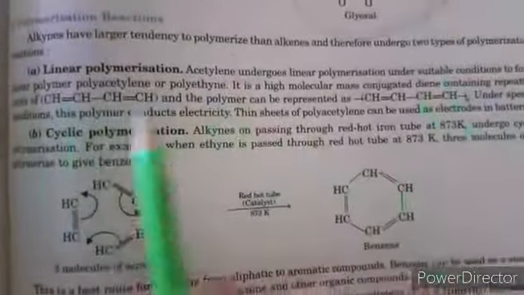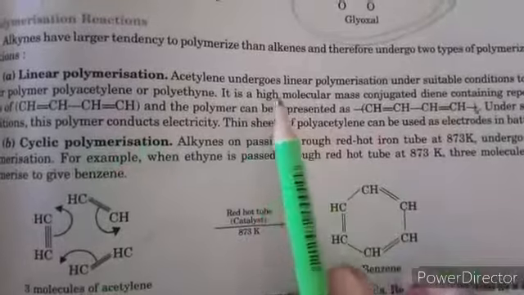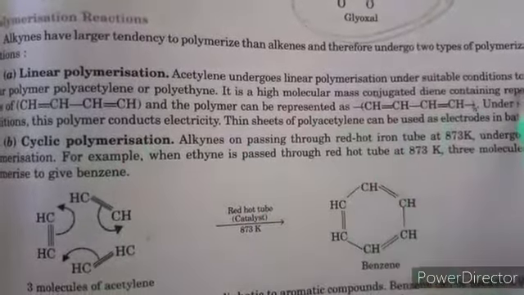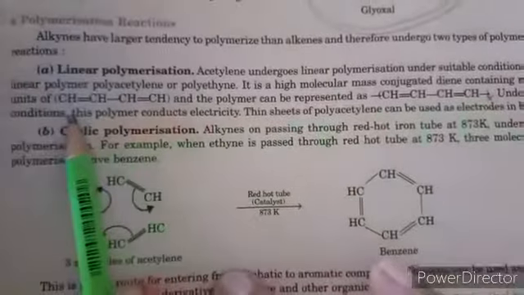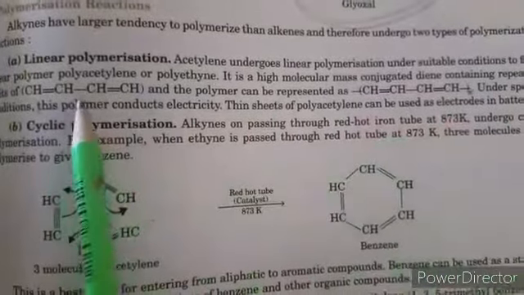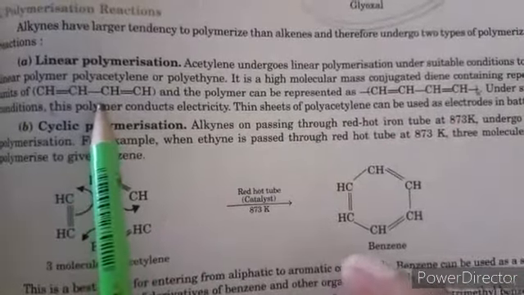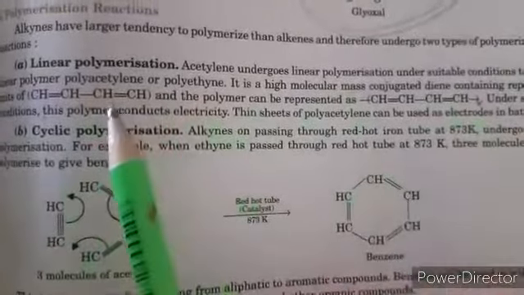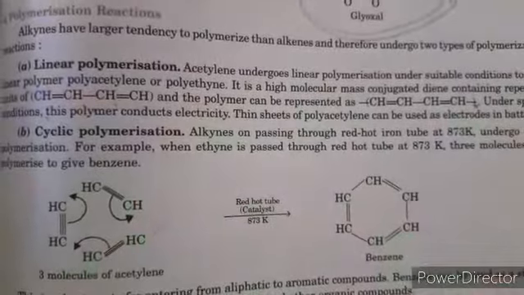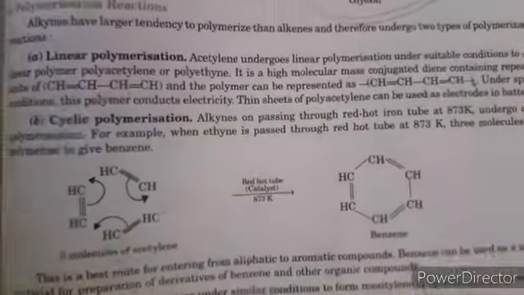Next, polymerization. Linear polymerization. Acetylene undergoes linear polymerization under suitable conditions to form a molecule, buta-1,3-diene. So it is a monomer unit for various polymers, which join again and again to form a large molecule.